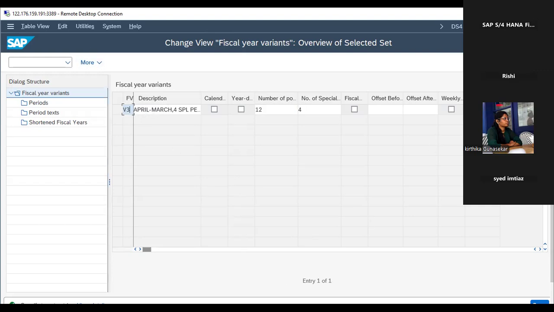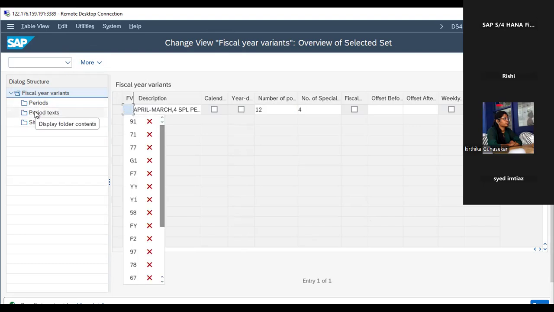So it comes in editable mode. This is a copy of the V3. So now change it because we have copied it. Any name you can give, two digits, alphabetic, alphanumeric, any. You have to note this down. The most important thing in SAP is that you have to note down each and everything. Otherwise, you will forget and it will create confusion.